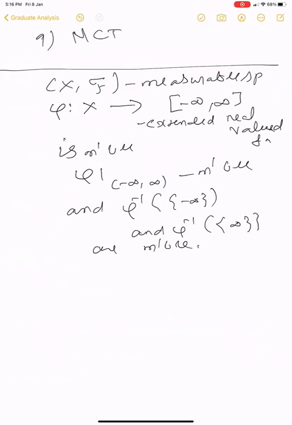So whatever we have verified till now, sum, product, and all those things, I mean, supremum, all the limits, all those things, you can check that. You only have to check for these two sets. This will also be measurable.